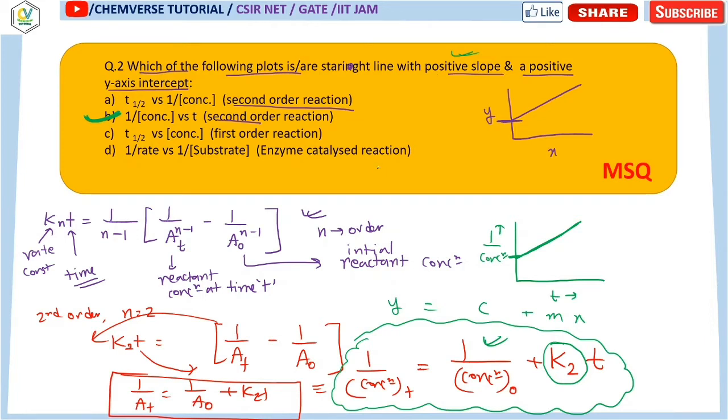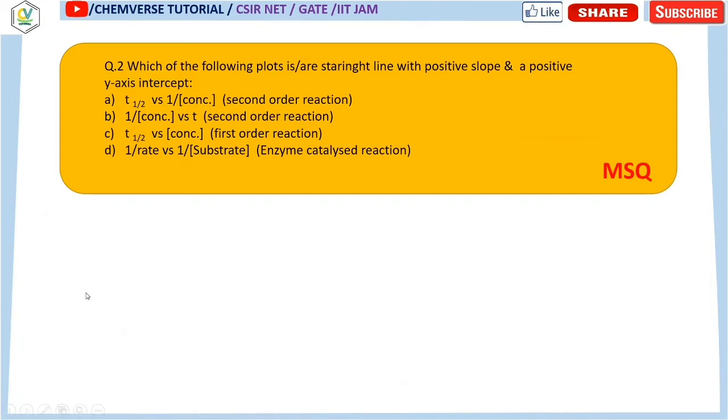Now let's check option A, because it's also of the second order reaction. It asks what the relation is between t half and 1 by C. For a second order reaction, the expression for t half is 1 by A0 into k. You have to remember all these formulas.